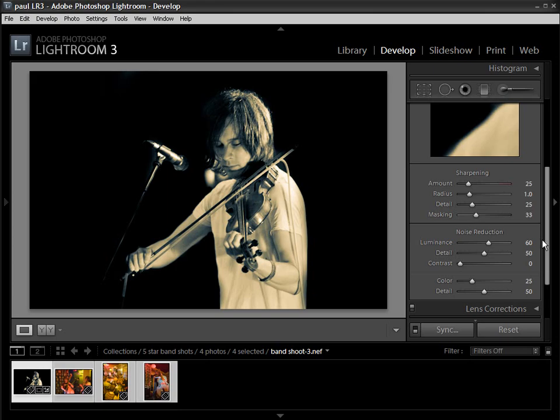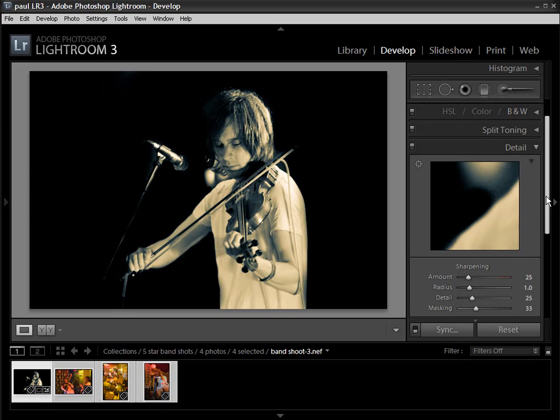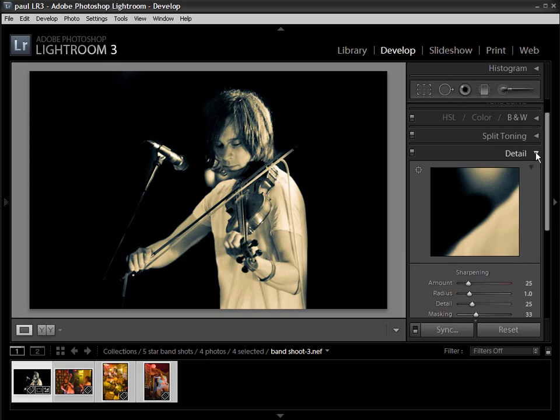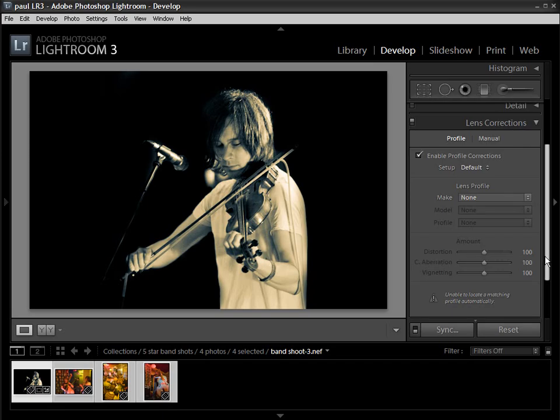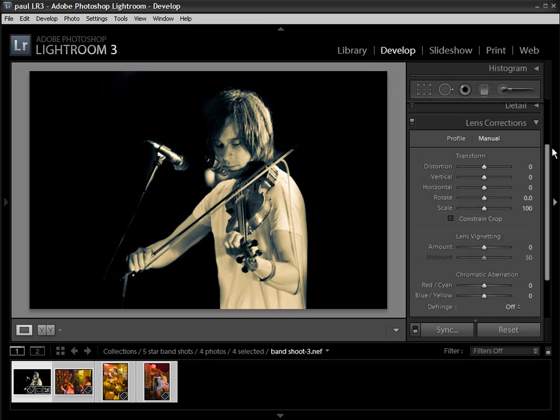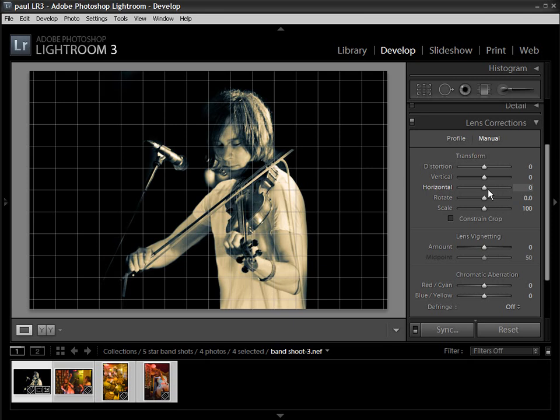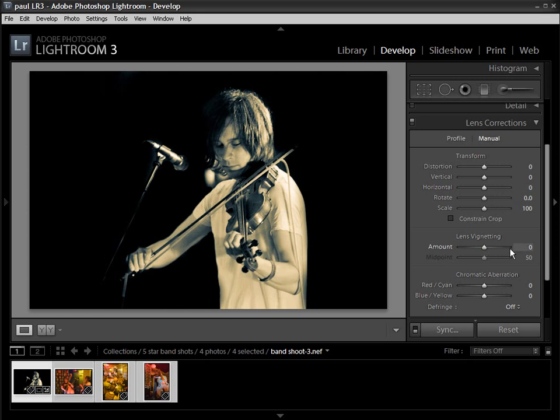The other really big news in Lightroom 3 is the addition of some geometric distortion sliders. So let's just close down the detail tab there, and I'll quickly show you under lens correction. So we've got 2 tabs. We've got a profile tab and a manual tab. Let's have a quick look at the manual tab first. So we've still got chromatic aberration and lens vignetting correction, which were also in Lightroom 2.